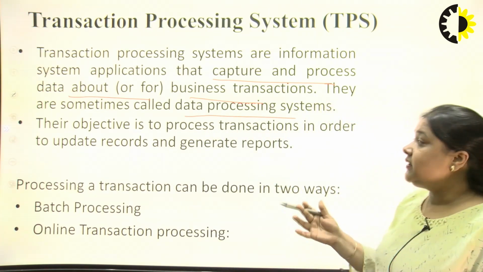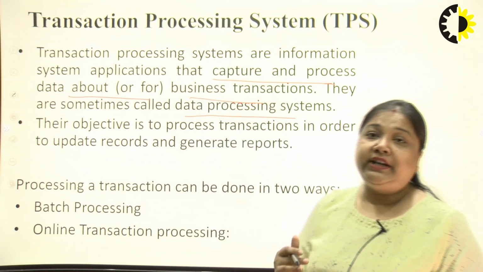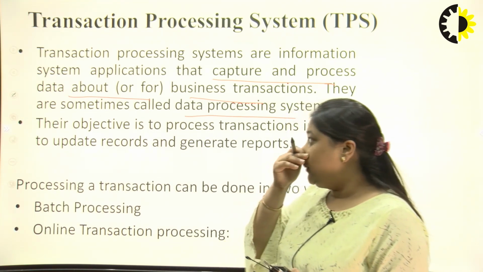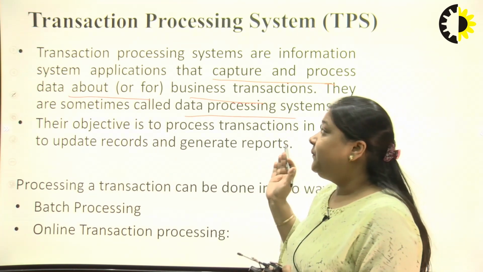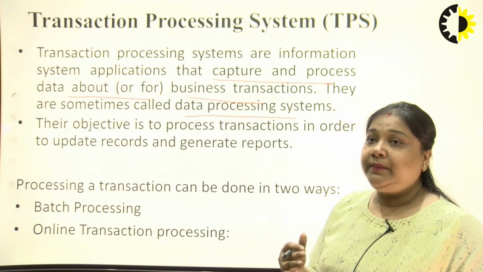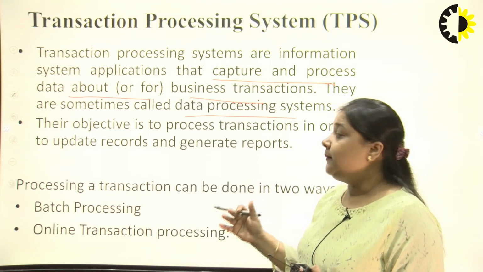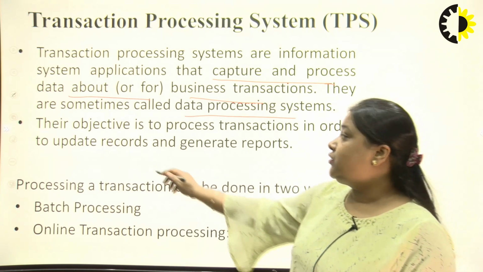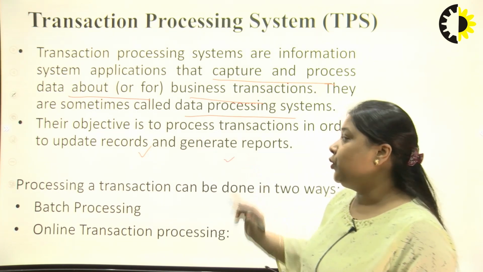Their objective is to process transactions in order to update records and generate the reports. So basically, what does transaction processing system do? All the data, all the records are processed at the time of transaction processing, and its objective is to update the records and also generate the reports.